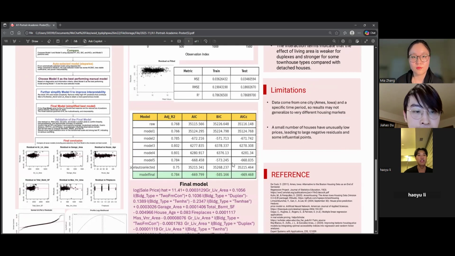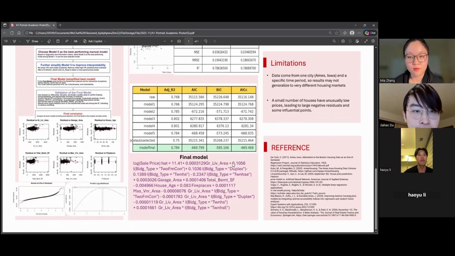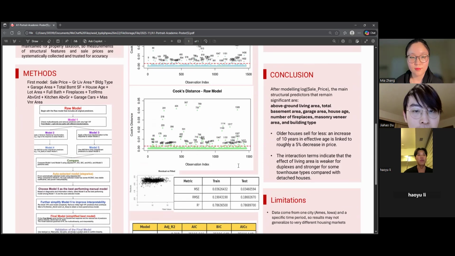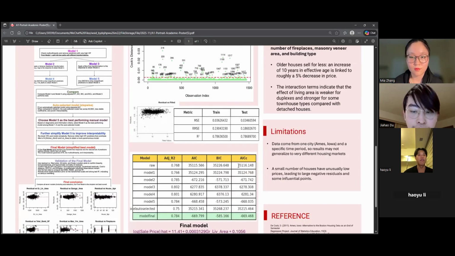By drawing the residual plot and testing for VIF, we found that the raw model violated the assumptions of constant variance and linearity, and had some multicollinearity variables. We first removed the multicollinearity variables from the raw model to obtain model 1, and then performed a variance stabilizing transformation and a Box-Cox transformation to address the violated assumptions. We obtained model 2 and model 3. Subsequently, we used ANOVA to delete the insignificant variables, resulting in model 4 and model 5. By examining the adjusted R-square and AIC, model 5 performed very well.